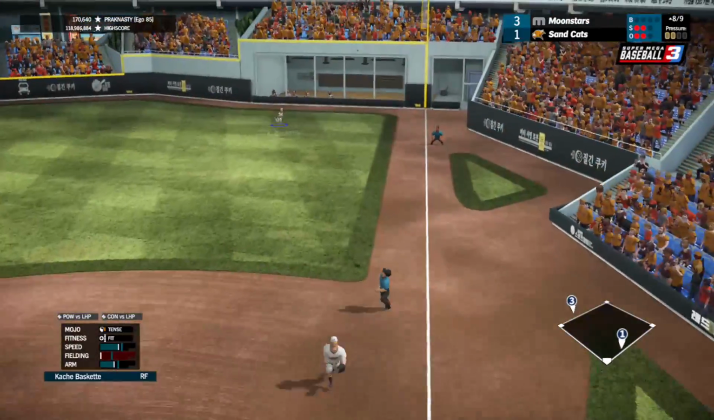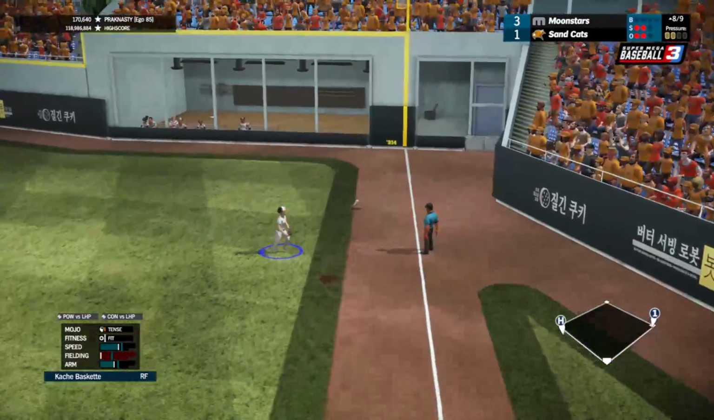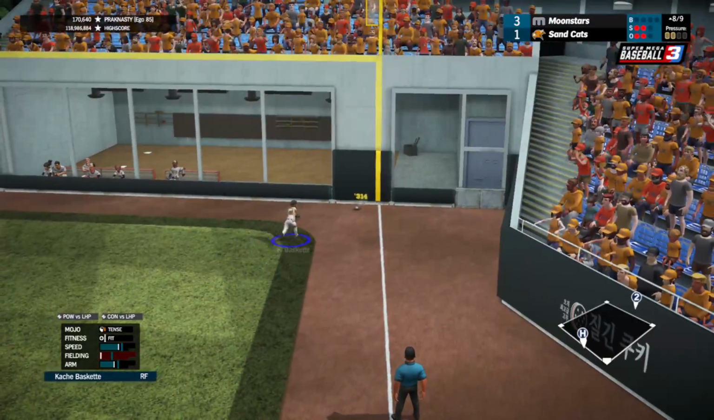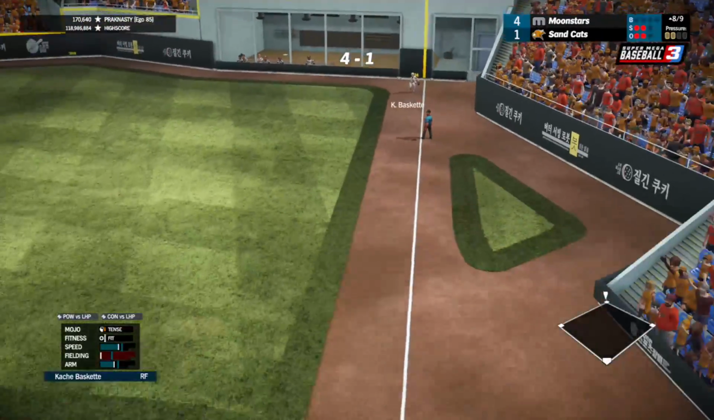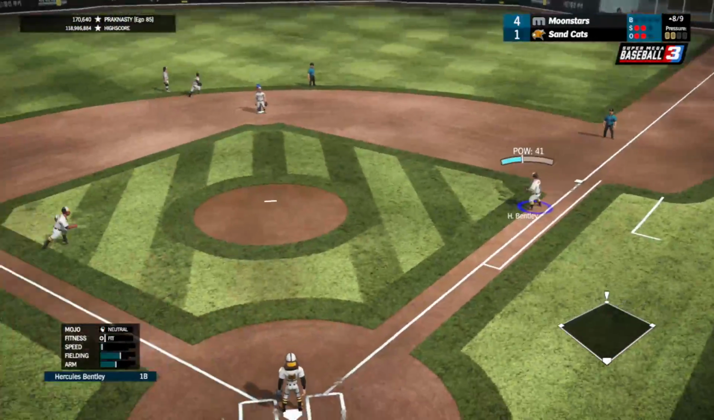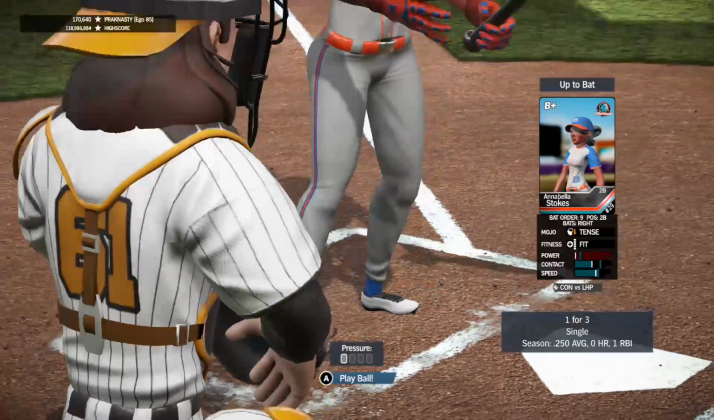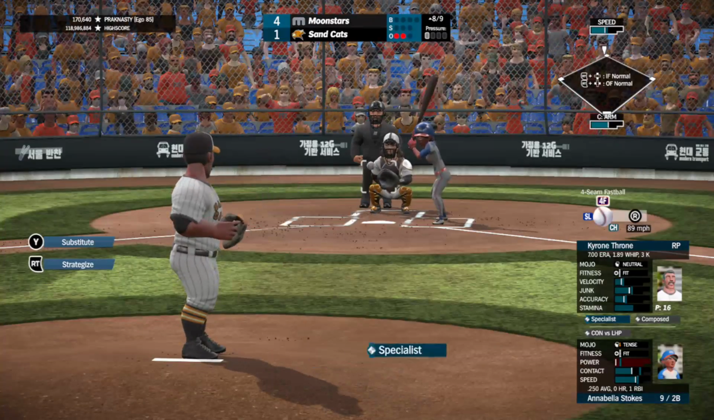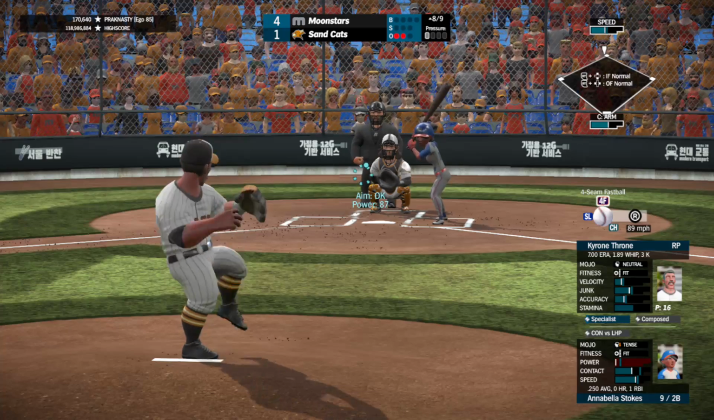Changeup up and in. Popped up, shallow right field, charging is Basquet. She's not going to get there, and that's going to be a double for Oxensoxen as it gets all the way to the corner. There was no chance to field that. Run scores. It's now 4-1 Moonstars as they extend their lead.